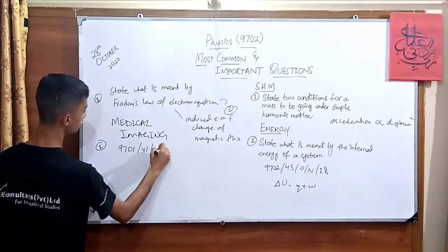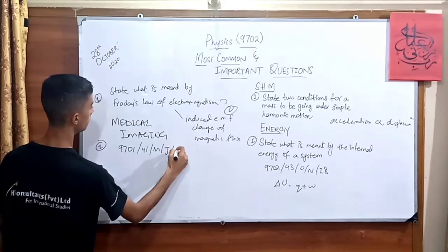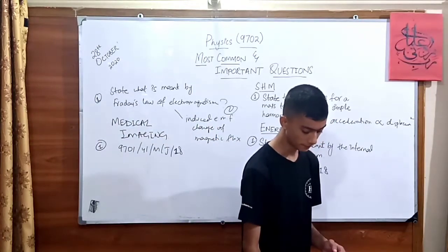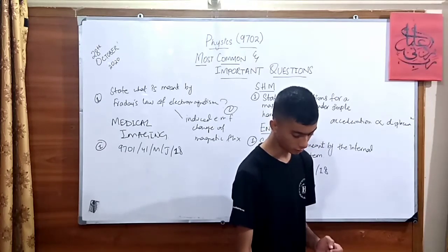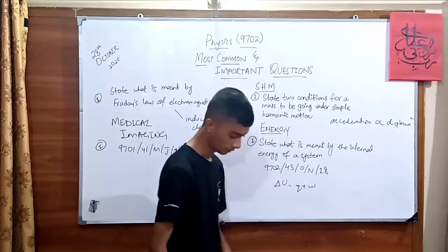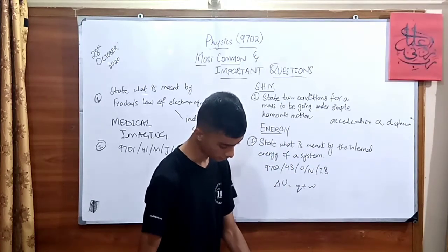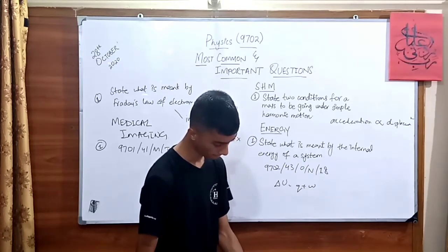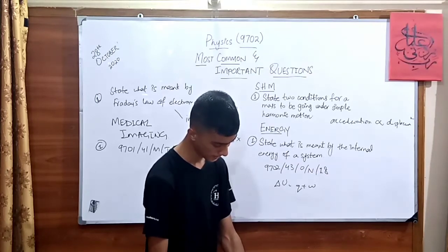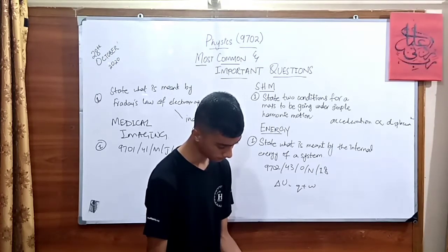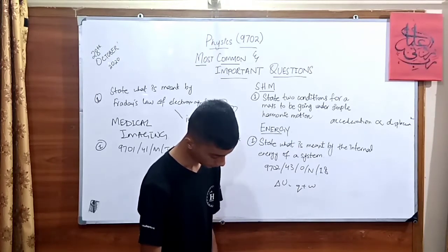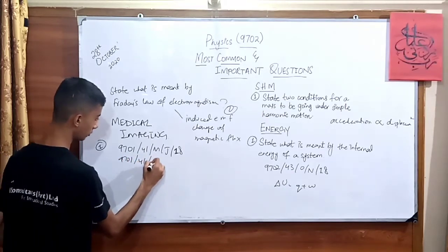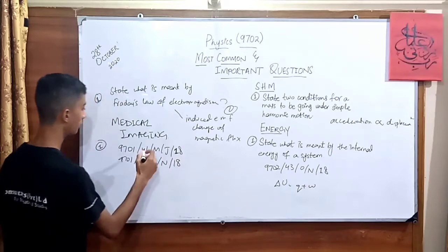At 9701/41 May June 18, we do have a question: explain the main purpose behind the use of ultrasound to obtain diagnostic information about the internal body structure. Furthermore, the same question can be seen in 9701/41 November 18, and the same variant can be seen as well.